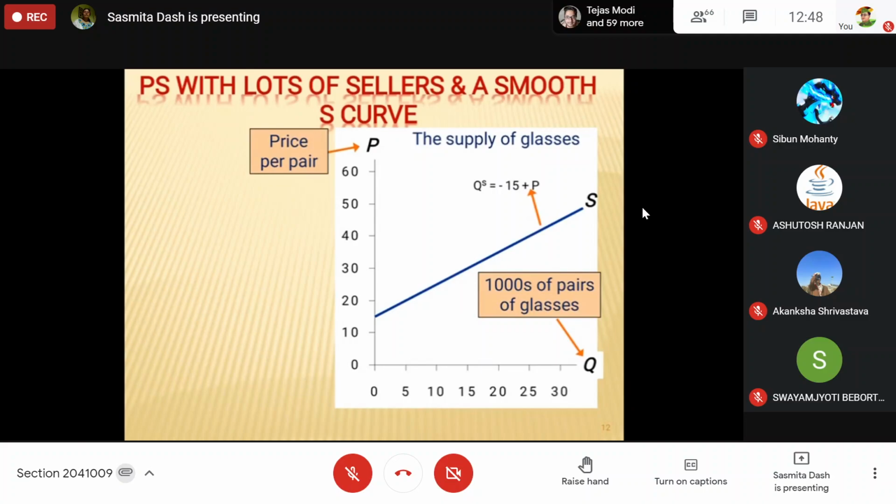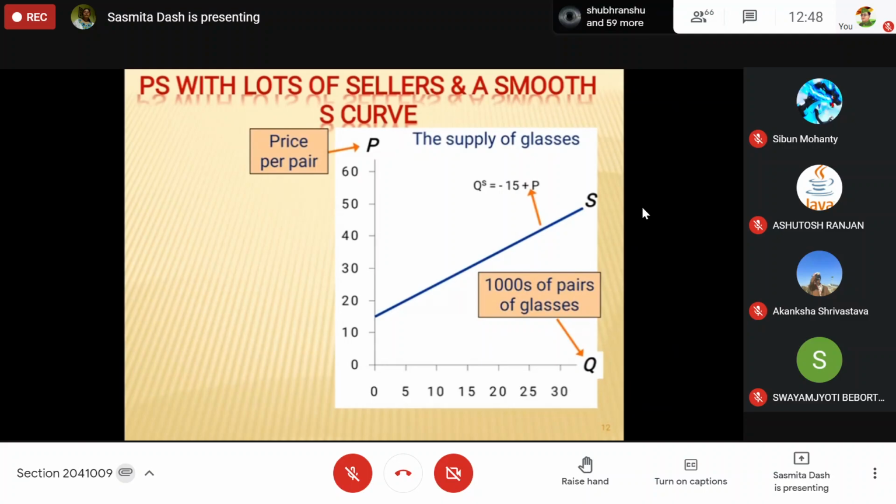What will be its value? 15. So the quantity will be 15 when the equation is QS is equal to minus 15 plus P.